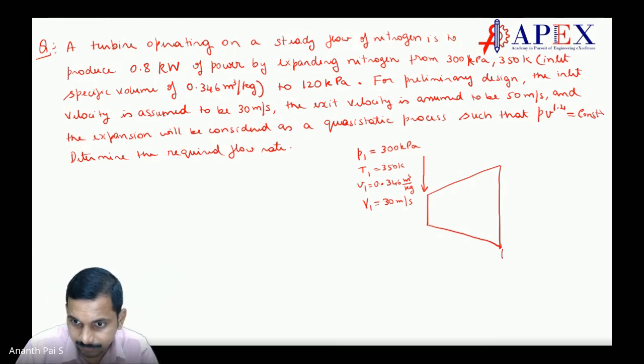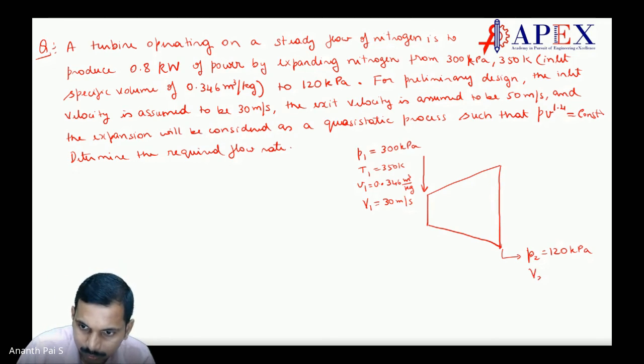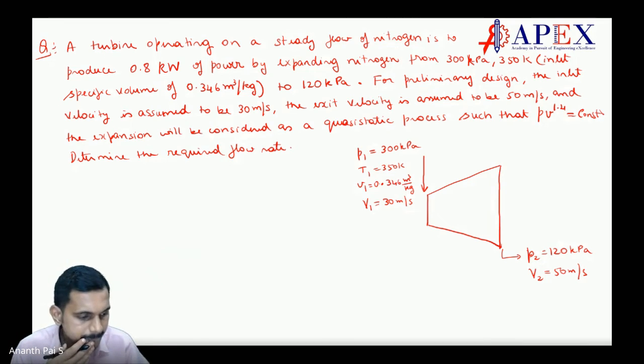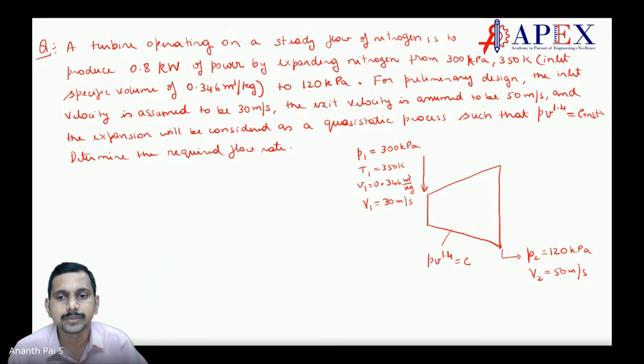The exit is P2 is equal to 120 kilopascal. So it is reducing, highly compressed. Now when you see 300 kilopascal, it's almost 3 times atmosphere. That has to be kept in mind. This is a bit higher than atmosphere. Then V2 is equal to 50 meters per second. Make sense? Correct. Now the turbine, how does it go? P v raised to 1.4 is equal to constant. Seemingly difficult problem, but this is how you understand the concepts.